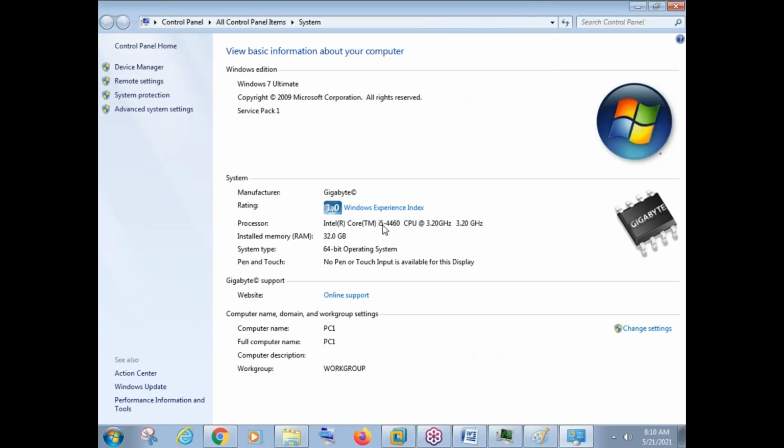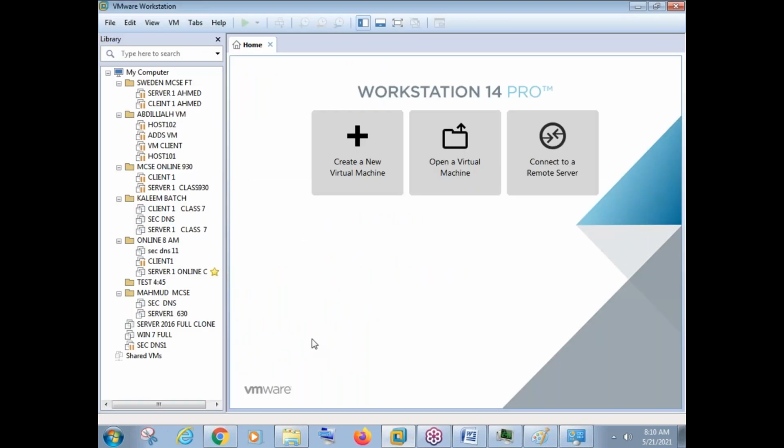See, in my computer there is an i5 processor and I have 32 GB RAM. 32 GB RAM is more than enough for any practice actually. I'm using 32 GB RAM because of the VMware course. When I take the VMware classes, it will use nearly 24-25 GB RAM from my machine. So VMware Workstation is different, guys, and the VMware course is different.